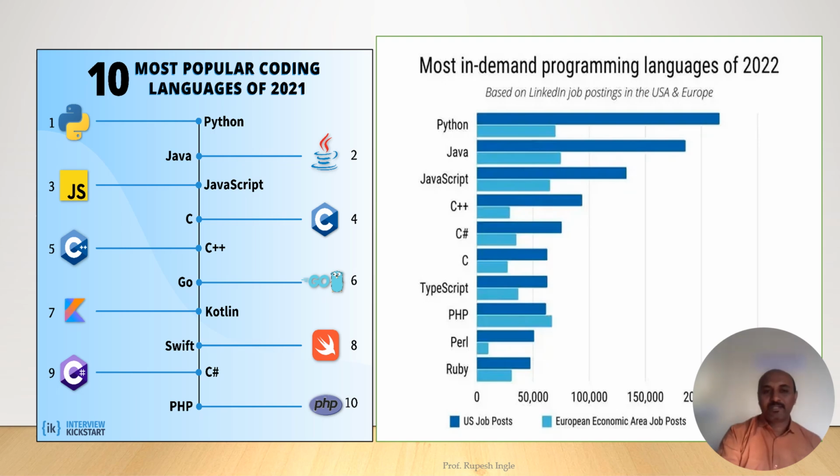In the previous years, 2021 and 2022, we can see Python is the most popular language, and the top 3 to 4 languages are Python, Java, JavaScript, C and C++.